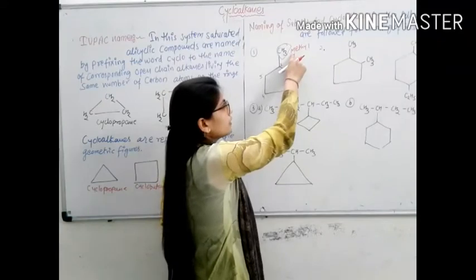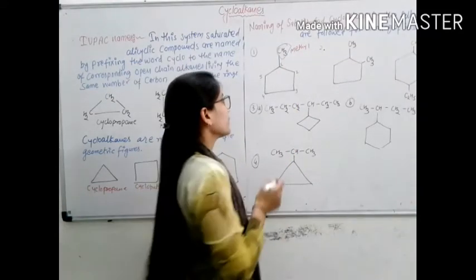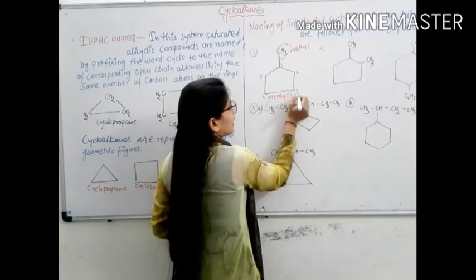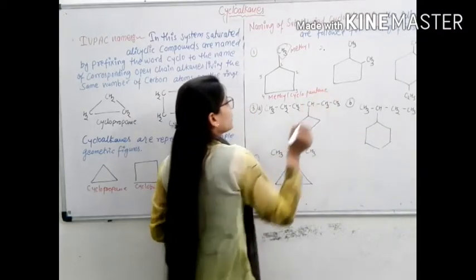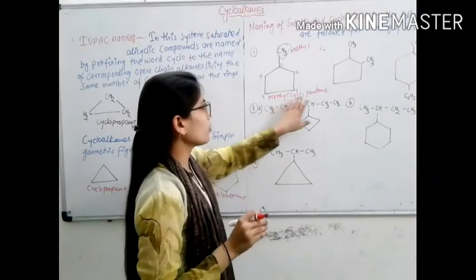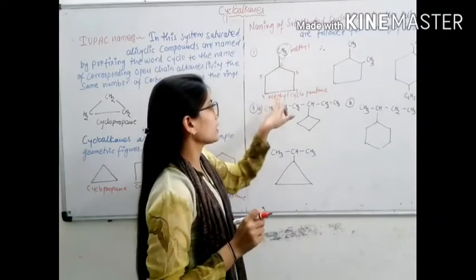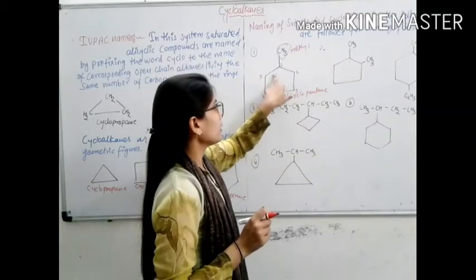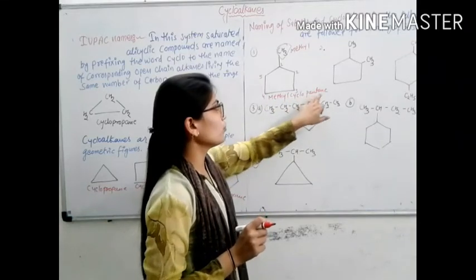So it is known as methylcyclopentane. Why is it called methylcyclopentane? Because the first position has a methyl group, and it is a cyclic structure with 5 carbon atoms.